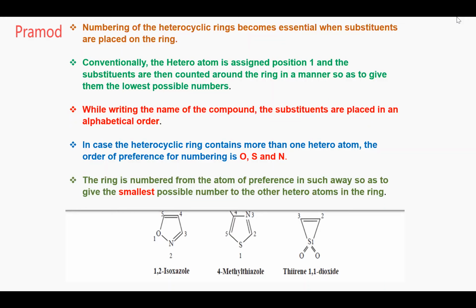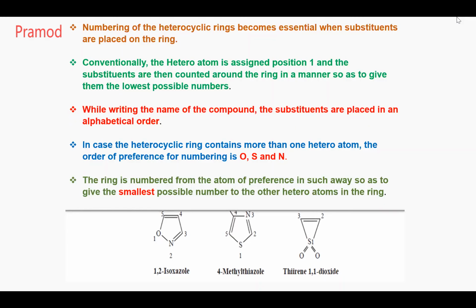Next. This line is very important. In case the heterocyclic ring contains more than one heteroatom, the order of preference for numbering is oxygen, sulfur, and nitrogen. If there are 2 heteroatoms, what should be given the first priority? Oxygen, then sulfur, then nitrogen.